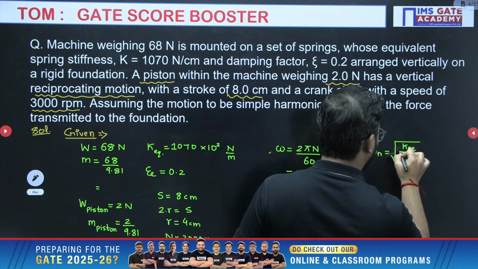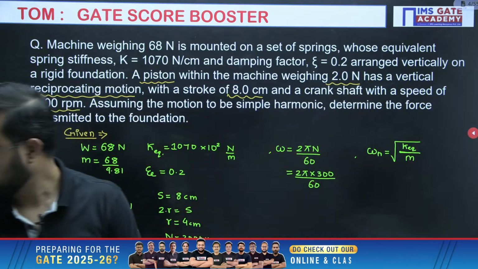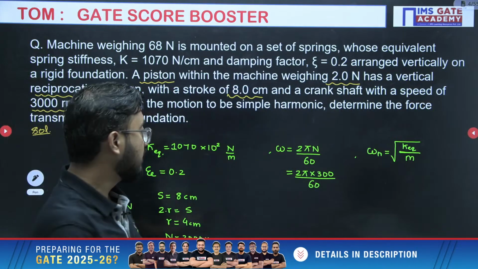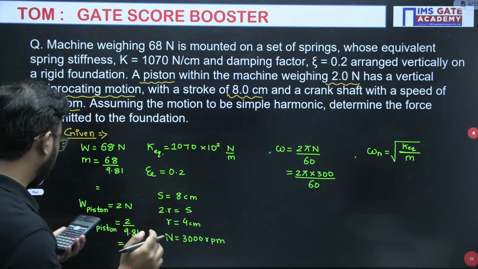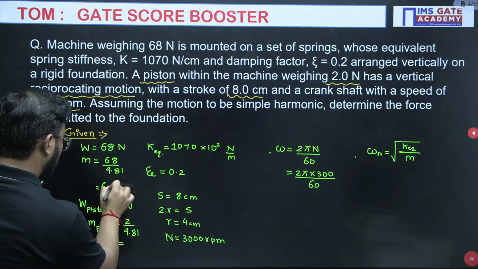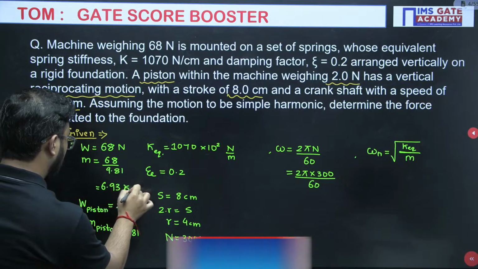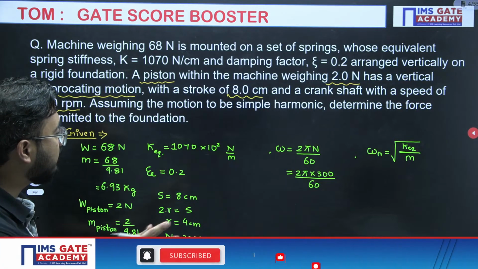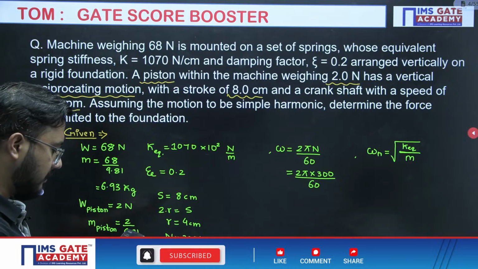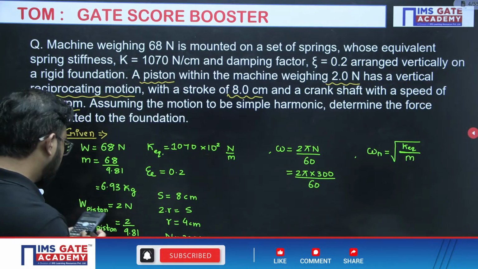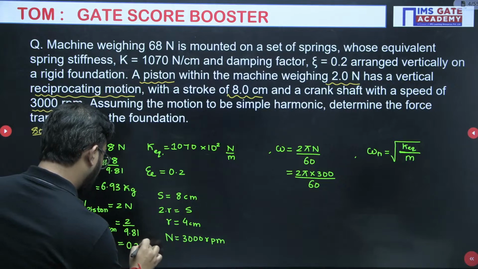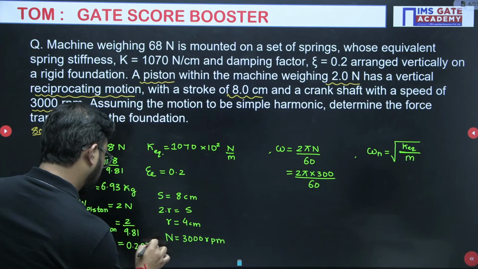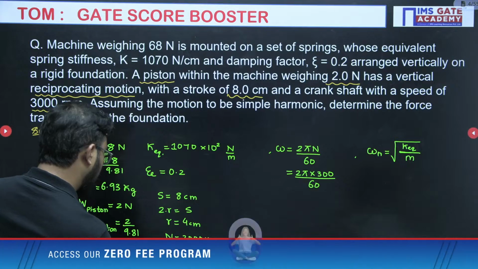One by one all the data we will write here. First of all, 68 divided by 9.81 is 6.93. And weight of the piston they have given 2 Newton, so 2 divided by 9.81 is 0.2038 kg.